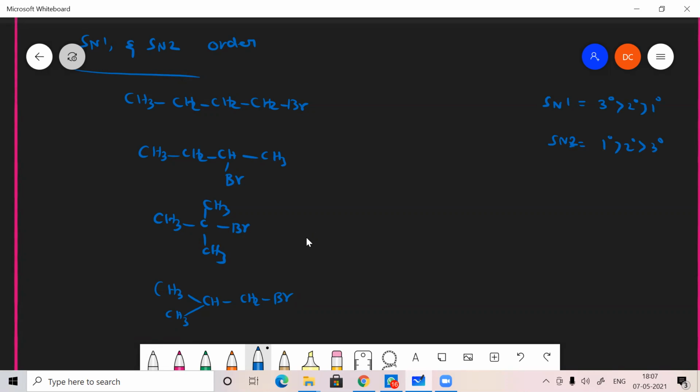We'll assume this is compound 1, this is compound 2, this is compound 3, and this is compound 4. Now you can tell me, what about the SN1 order? 3, 2, 4, 1, sir. For SN1, 3 will be faster. Am I right? Yes, sir. Then 2, 4, 1. Is that right?